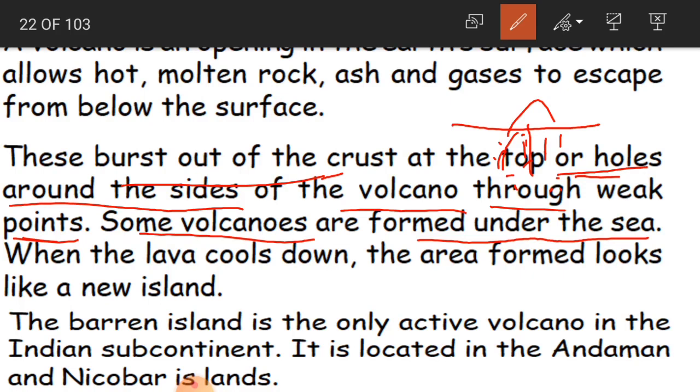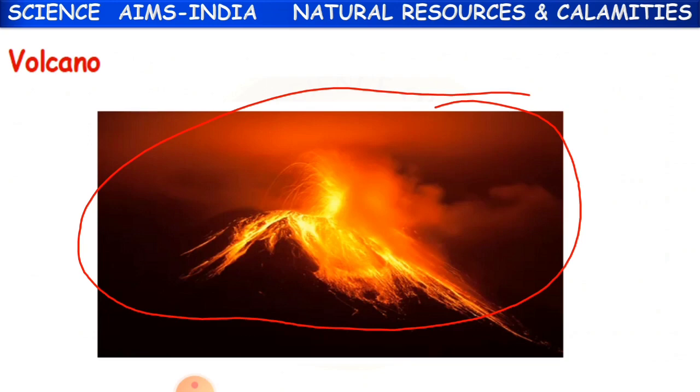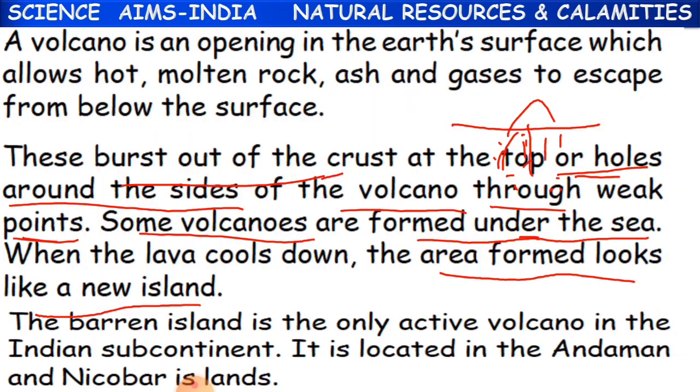Okay, and some volcanoes are formed under the sea also. When the lava cools down, the area formed looks like a new island. Okay, so what is lava? What is lava, children? Just a minute. So lava is nothing but the magma. Again, what is magma? See, children, inside the earth we have layers. Those layers are nothing but several gases and a lot of melted materials.